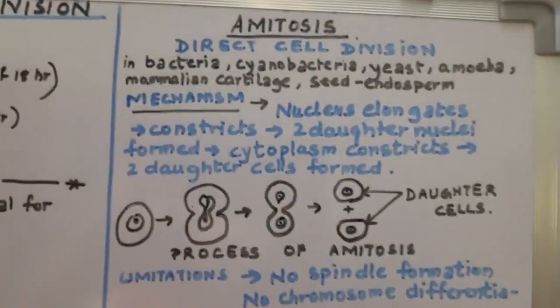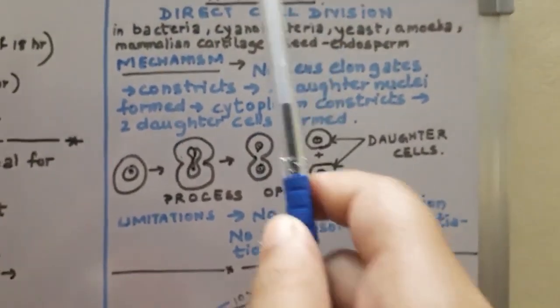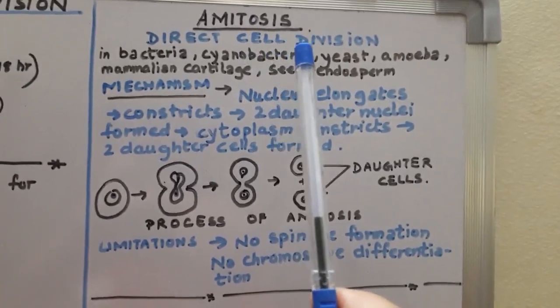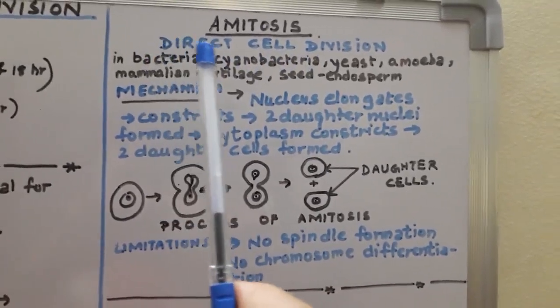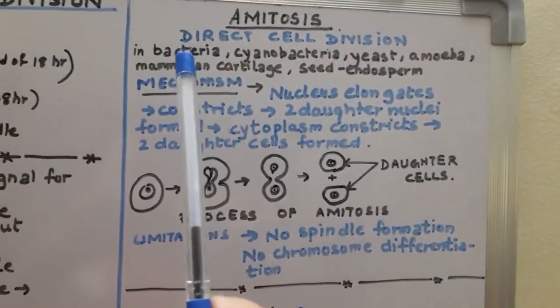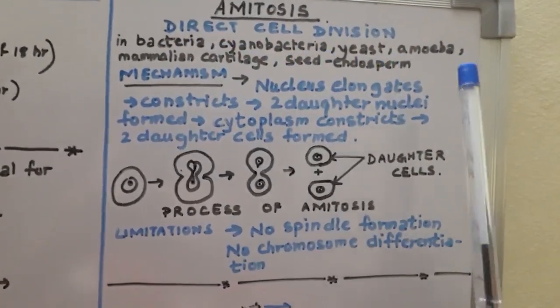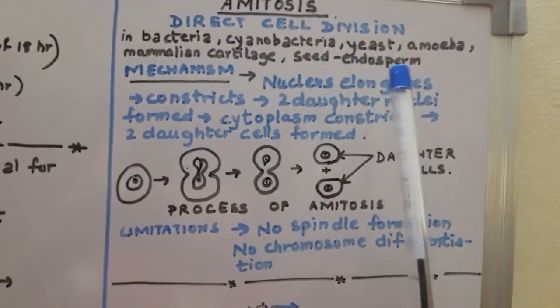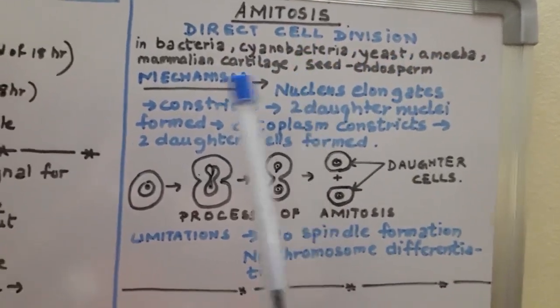Now next we will talk about amitosis, which is also a kind of cell division occurring in single celled organisms. This type of division is a kind of direct cell division. Bacteria, cyanobacteria, yeast, amoeba, certain mammalian cartilage cells and the seed endosperm may undergo this kind of division.